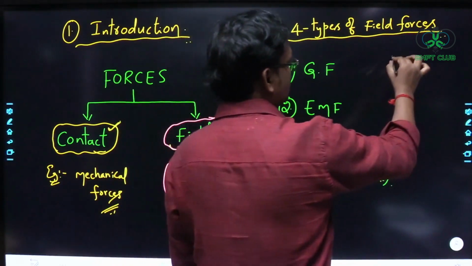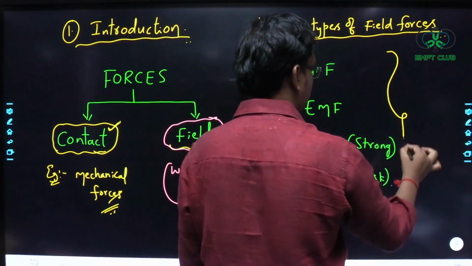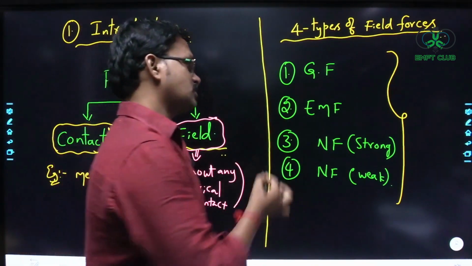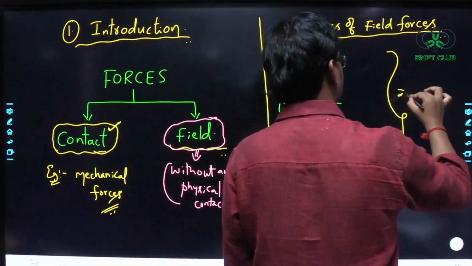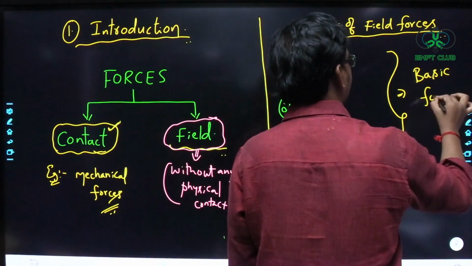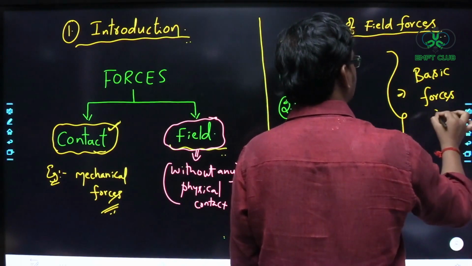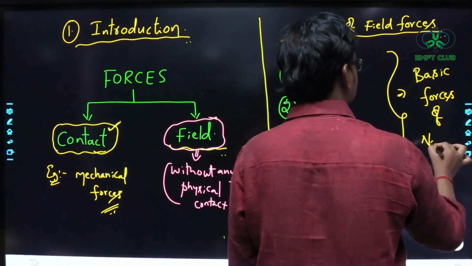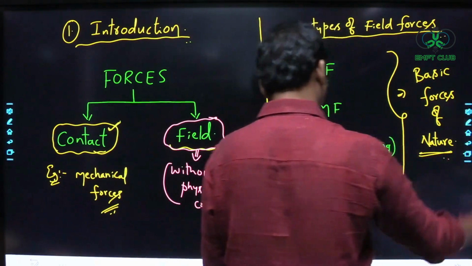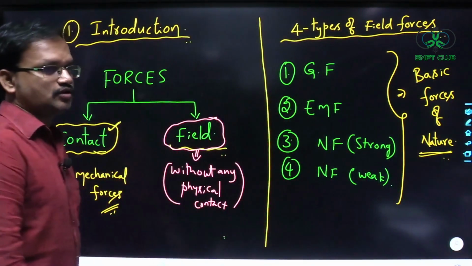Since these are the basic field forces that we have discovered in nature, they are called the basic forces of nature.